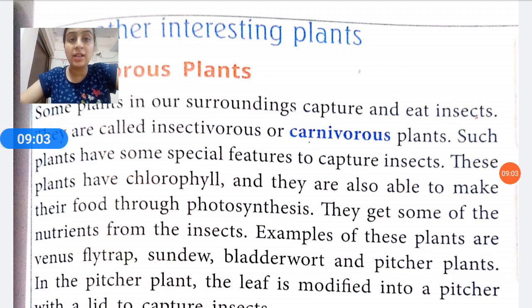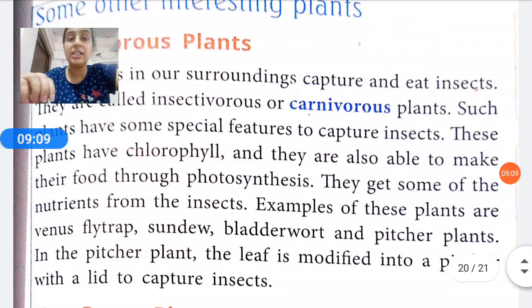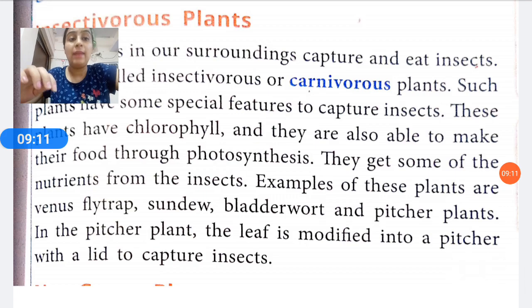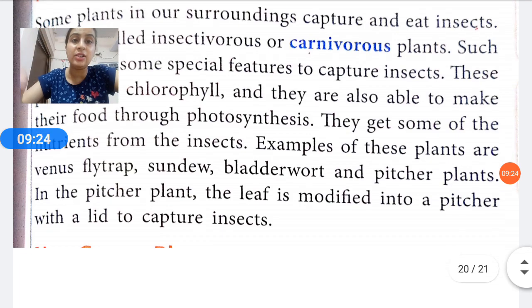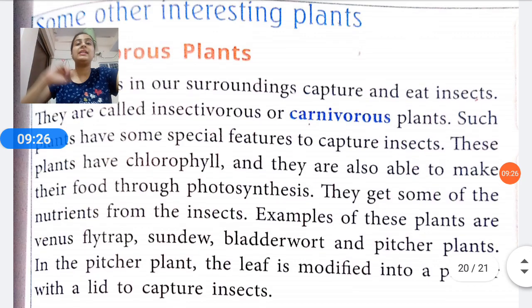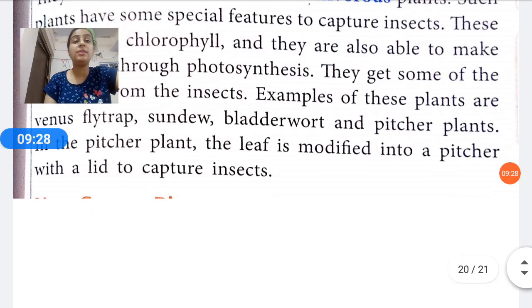Why do they capture insects? Because they get some nutrients from insects. Examples of these plants are Venus flytrap, sundew, bladderwort and pitcher plant. In the pitcher plant, the leaf is modified into a pitcher with a lid to capture insects. It is made such that the lid closes, as if trapping the insects, and then it opens again. I hope it is clear. Different kinds of insectivorous plants.